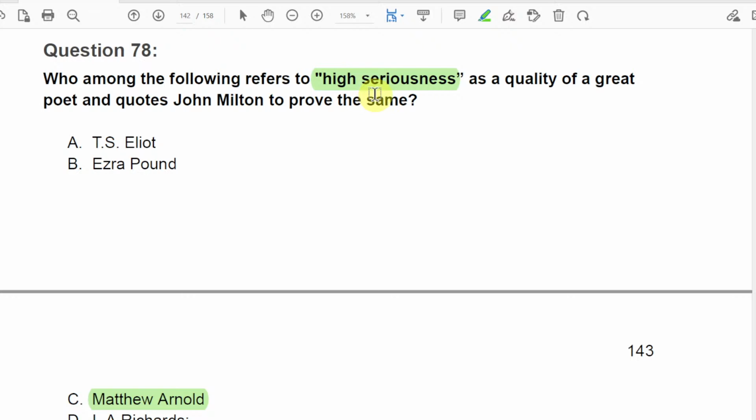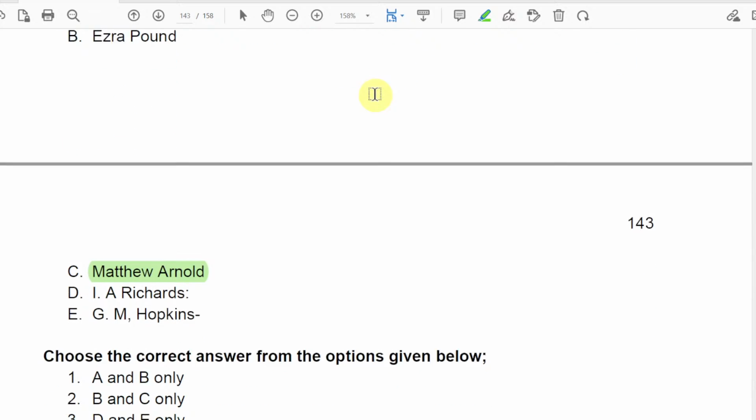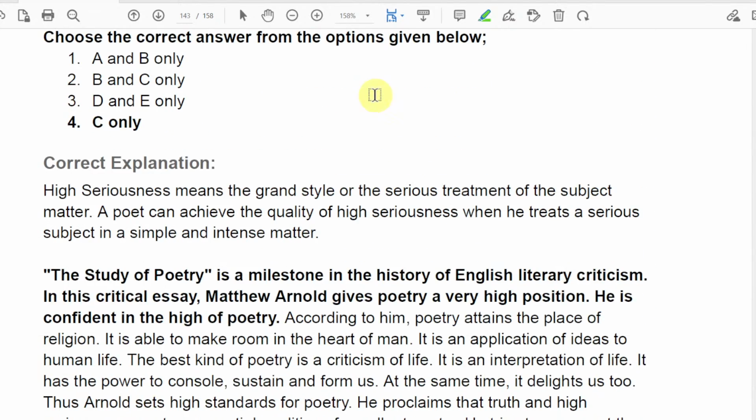No. Anyway, we'll see where it was discussed. It was discussed in The Study of Poetry. I hope you understand that. And The Study of Poetry is written by Matthew Arnold, and it is what? It is a milestone in the history of English literary criticism.